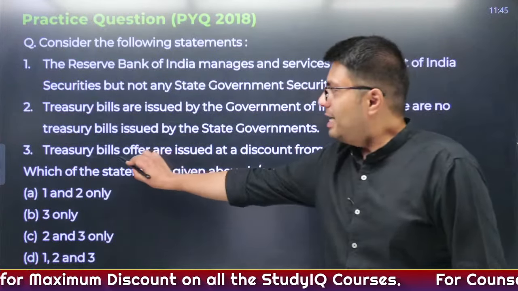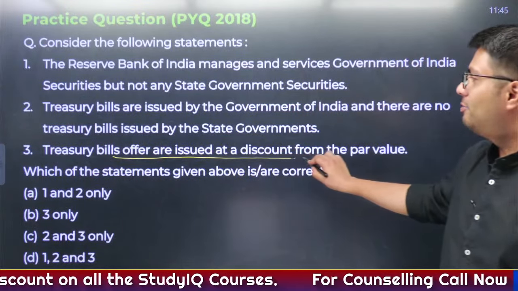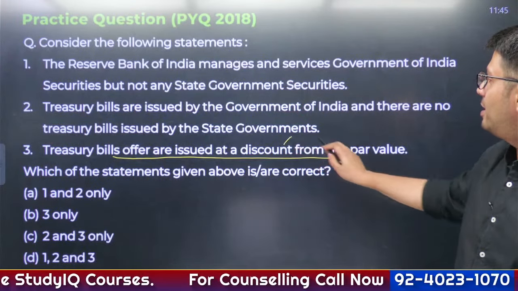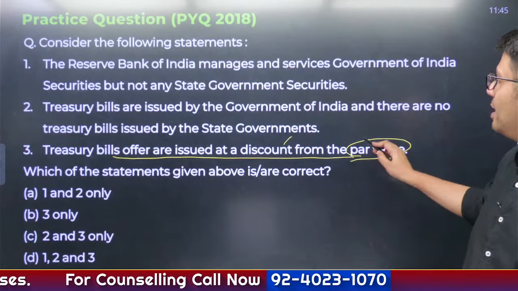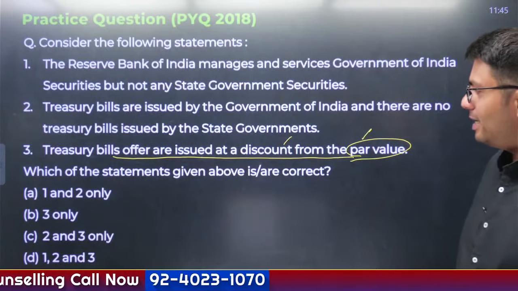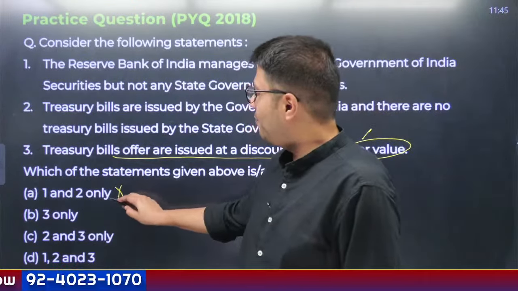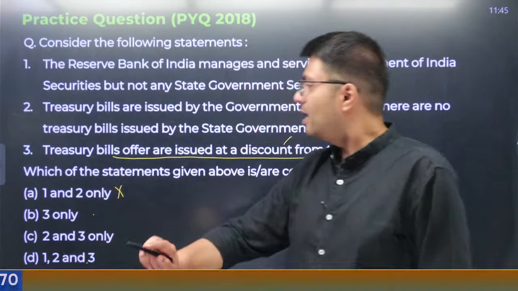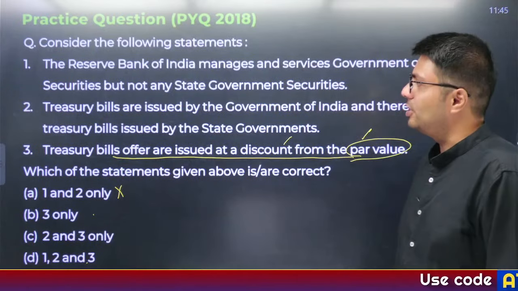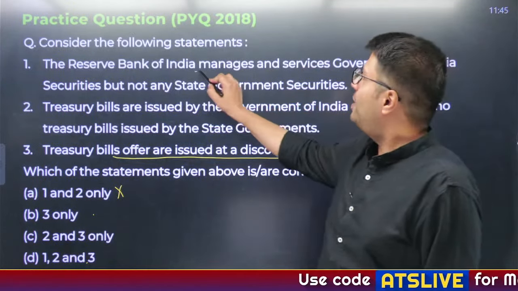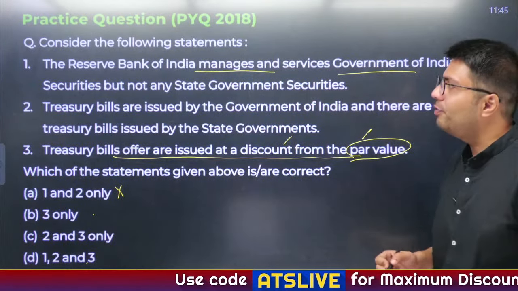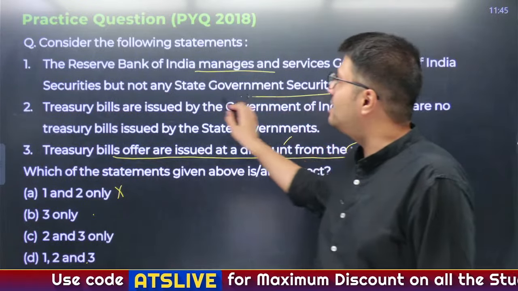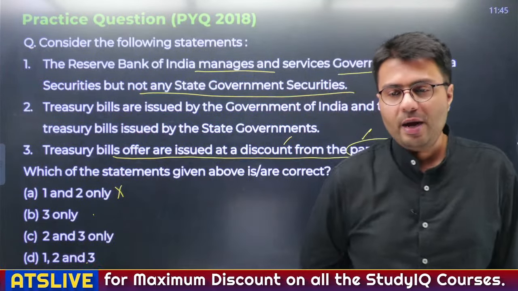Now, the third statement: treasury bills are offered at a discounted rate from their face value or par value, right? So this is a correct statement. So you can eliminate the first 2, so B, C and D might be the right answer. Now, the Reserve Bank of India manages the services of Government of India's securities but not of any state government. Do you think the first statement is true? Anyone?